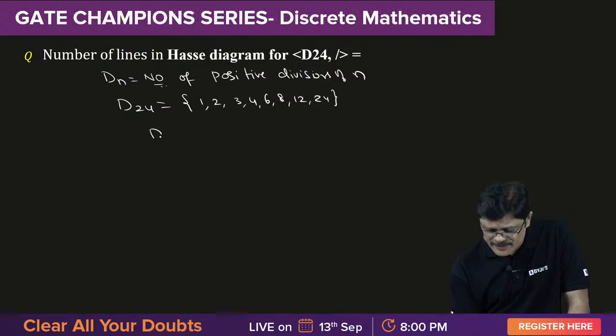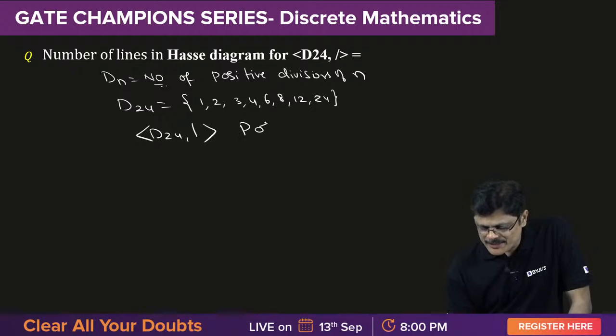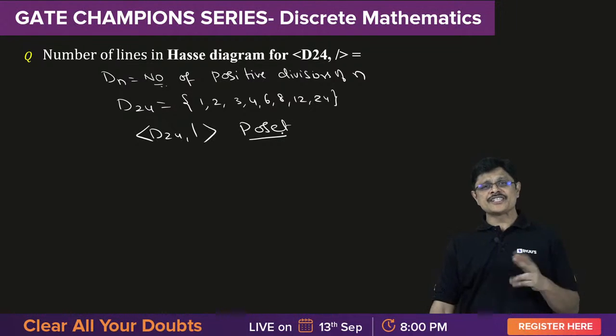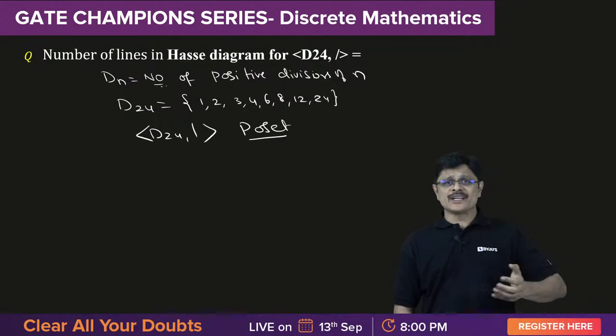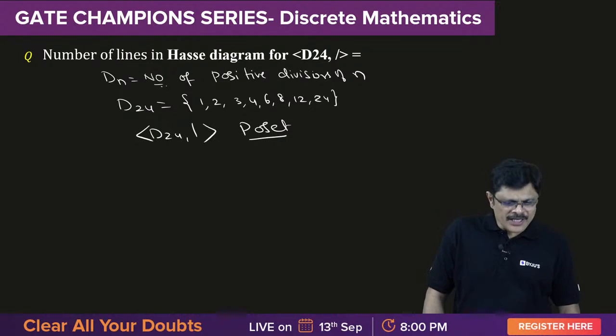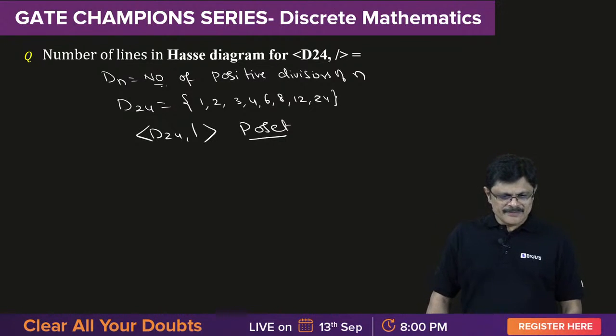Now this set with respect to division is actually poset, partially ordered relation. The relation is partially ordered relation. A set together with partially ordering relation is what is known as partially ordered set. Lalit Babu, check your answer.